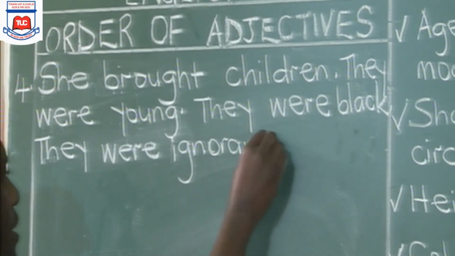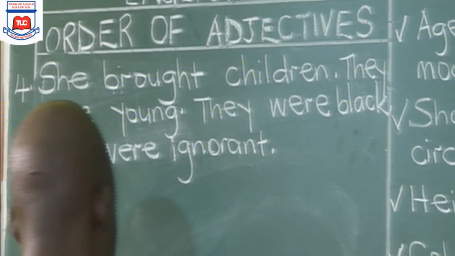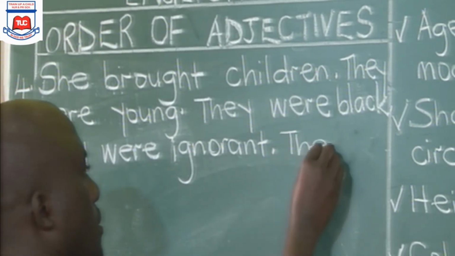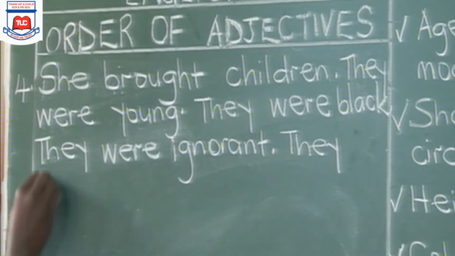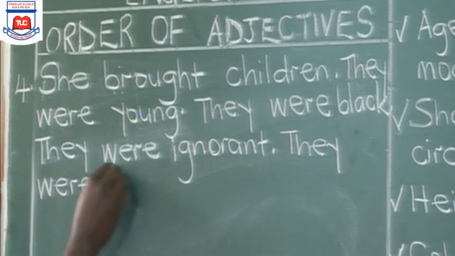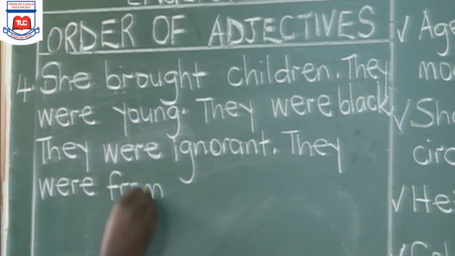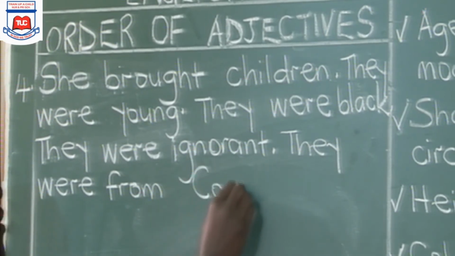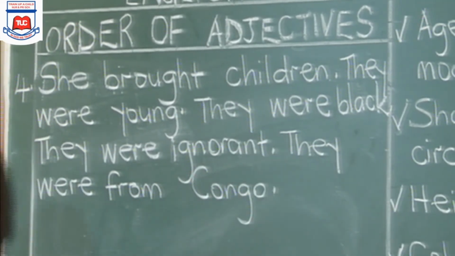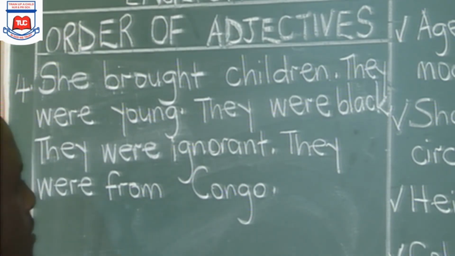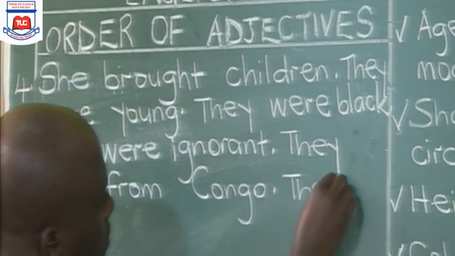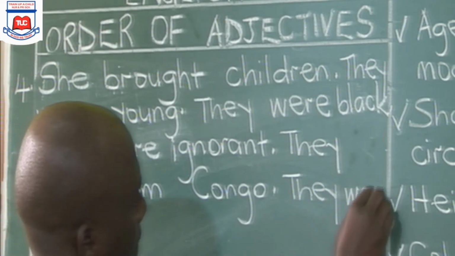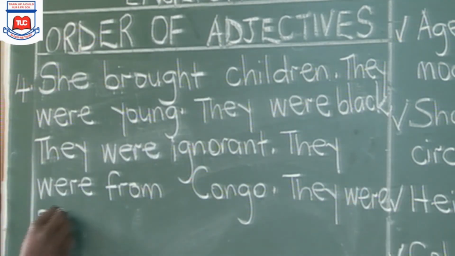Ignorant. Right? They were from Congo. They were several. So the sentence is a little bit long, but you need to read and internalize.